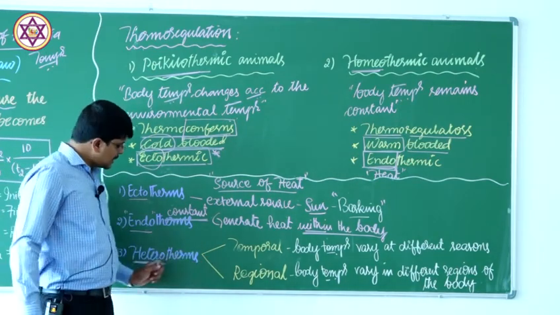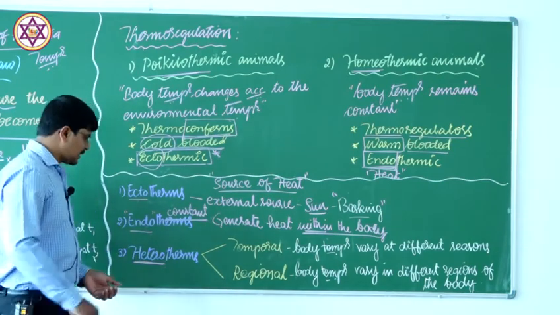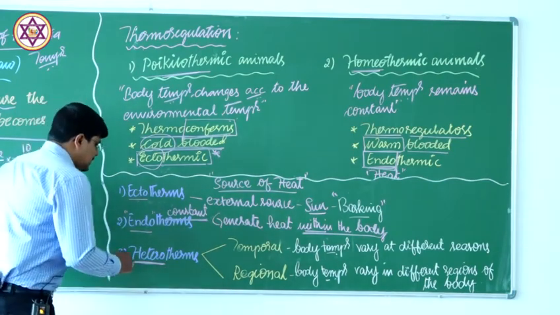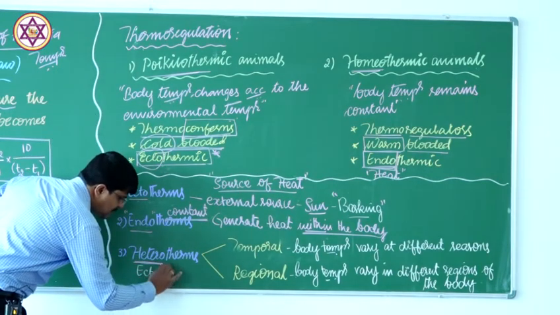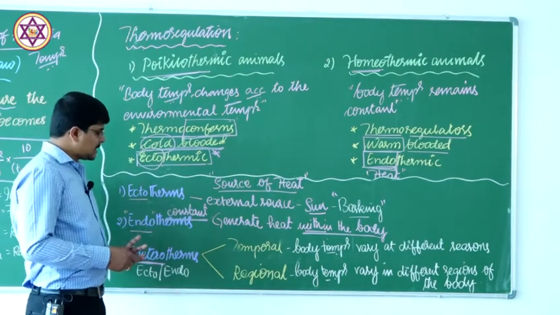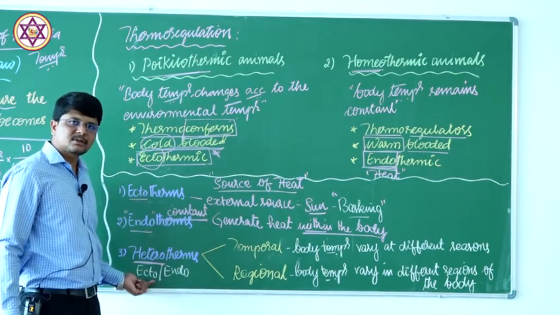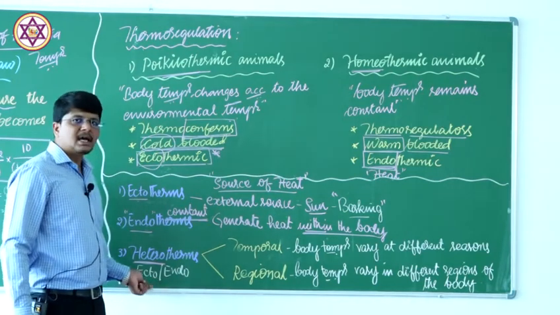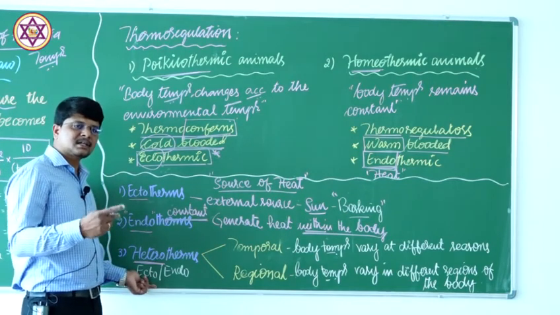heterotherms. Hetero means different. That means these animals access ectotherms as well as endotherms, which means at some point they become just like the ectotherms. That means they absorb heat and fluctuate with the external temperature.